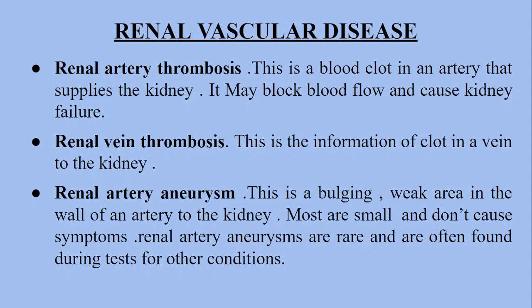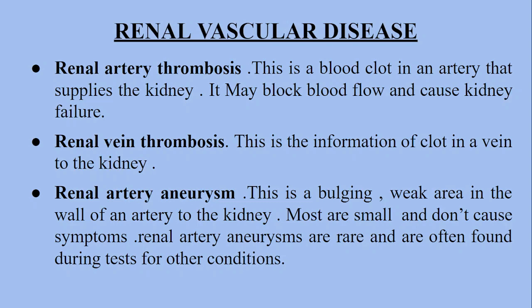Another condition of renovascular disease is renal artery thrombosis, right? Renal artery thrombosis means a blood clot is present in your renal artery, which can hamper blood flow to the kidneys. It may block blood flow and can cause kidney failure, right? Another condition of renovascular disease is renal vein thrombosis. This is also a clot, in a vein of the kidney.